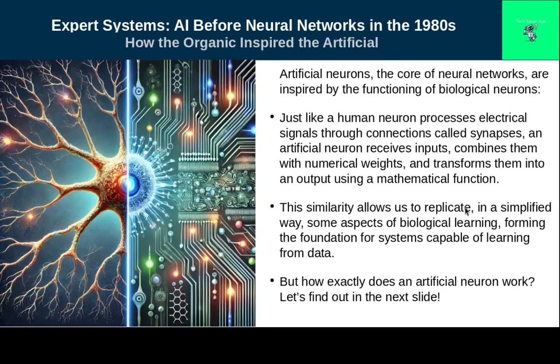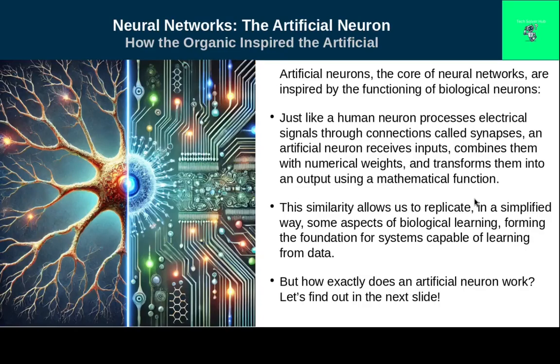Artificial neurons are the foundation of neural networks. Inspired by biological neurons, they work similarly. Just as human neurons process signals through synapses, artificial neurons combine numerical inputs with weights and transform them into outputs using a mathematical function. This similarity allows us to replicate, in a simplified way, biological learning.